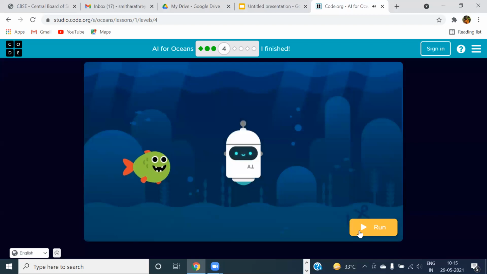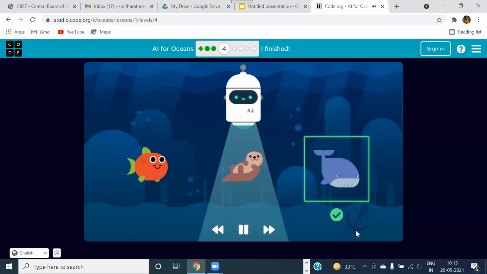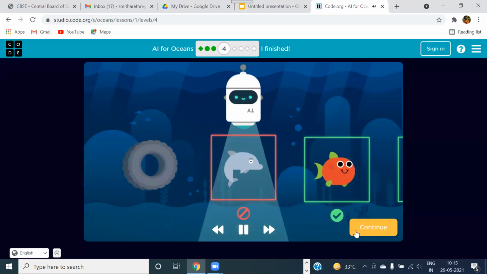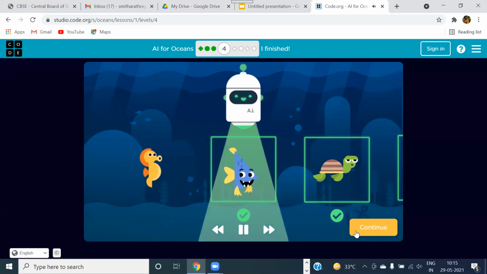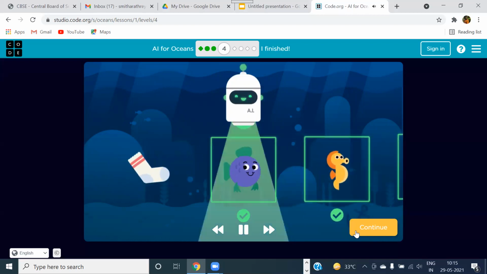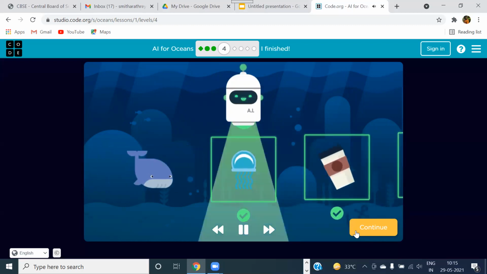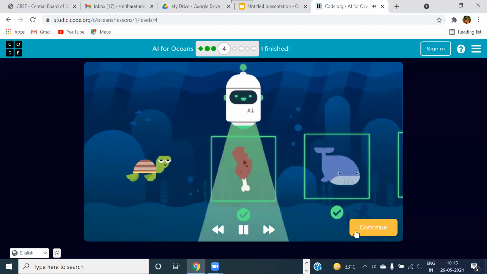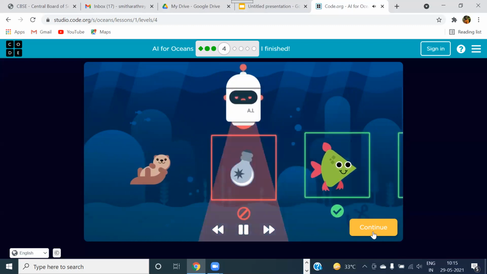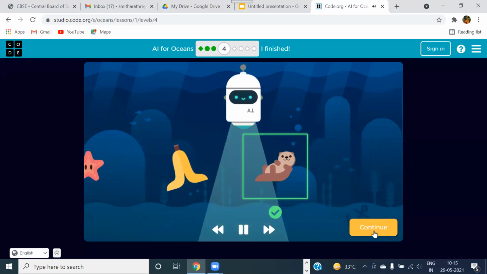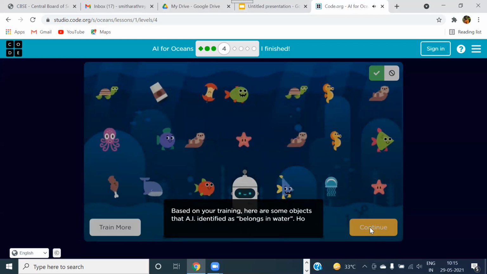Let's watch. See, it's okay. Good. Good. See, I made a mistake, so it is repeating the mistakes, whatever is happening now. So you should be careful while training your data. See, that is also passing. We had not trained that jellyfish is okay, whales are okay, all these things are okay, other things are also going on. So it's partially correct and partially wrong. Again, we can go for training more, or we can go to the next concept now.